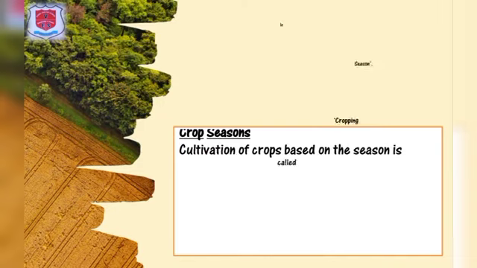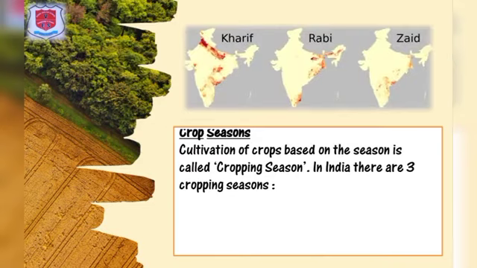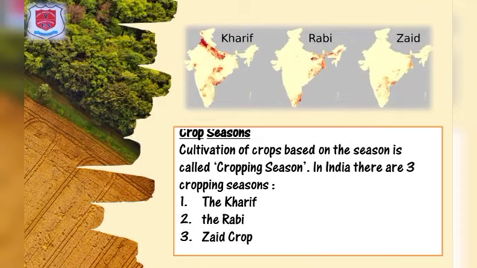Now let us discuss the crop seasons. Cultivation of crops based on the season is called cropping season. In India, there are three cropping seasons: the Kharif crop, the Rabi crop and the Zaid crop.